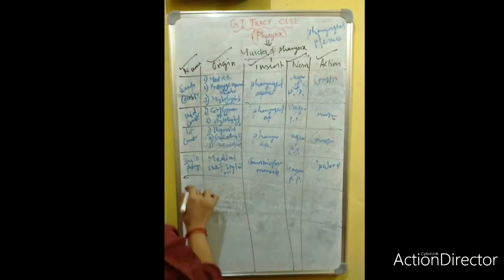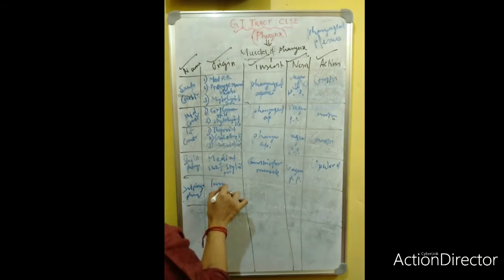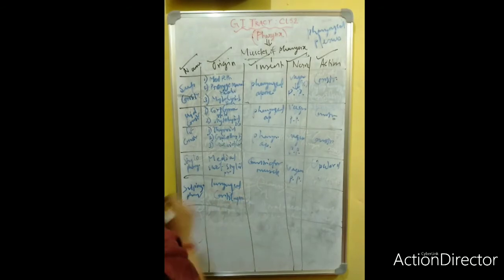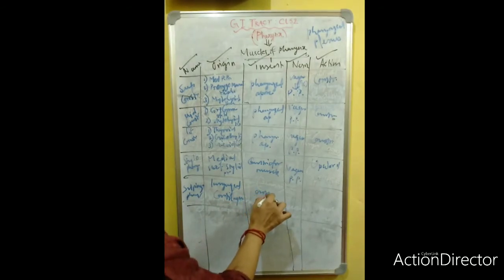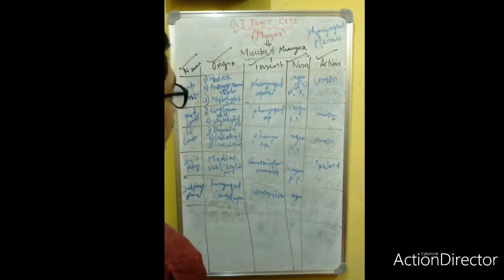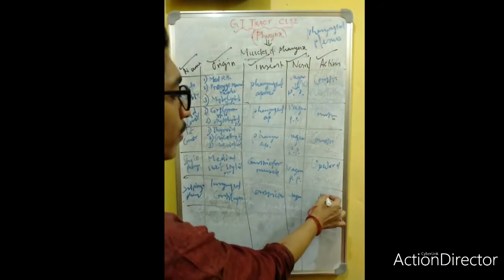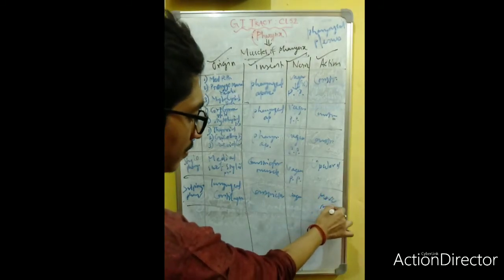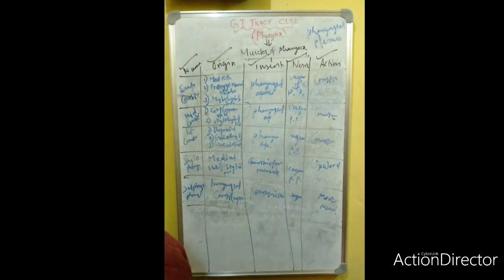Next, there will be the salpingopharyngeus. It arises from the laryngeal cartilages, and again moves towards and blends with the constrictor muscle. It is supplied by the vagus nerve, and it also causes movement of the pharynx. And last there will be the glossopharyngeus.